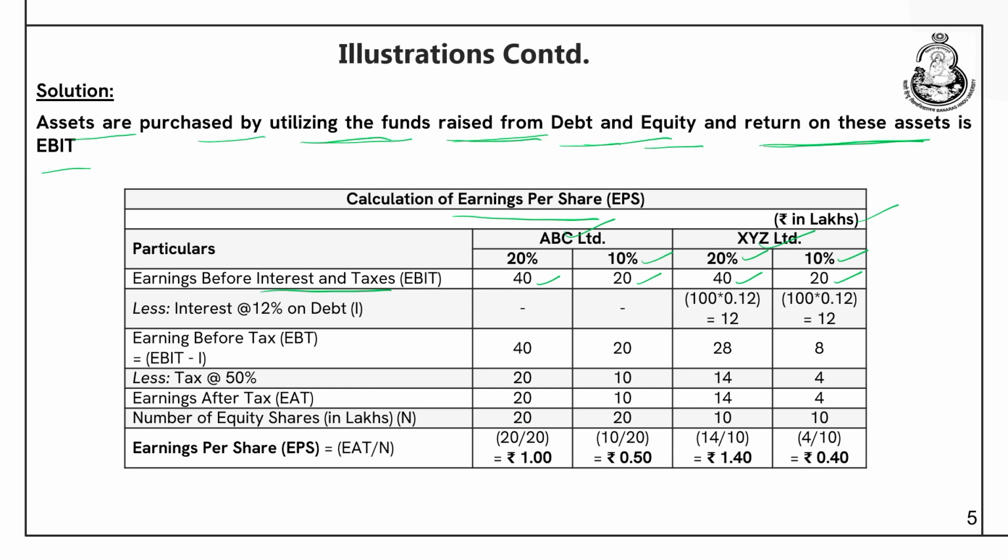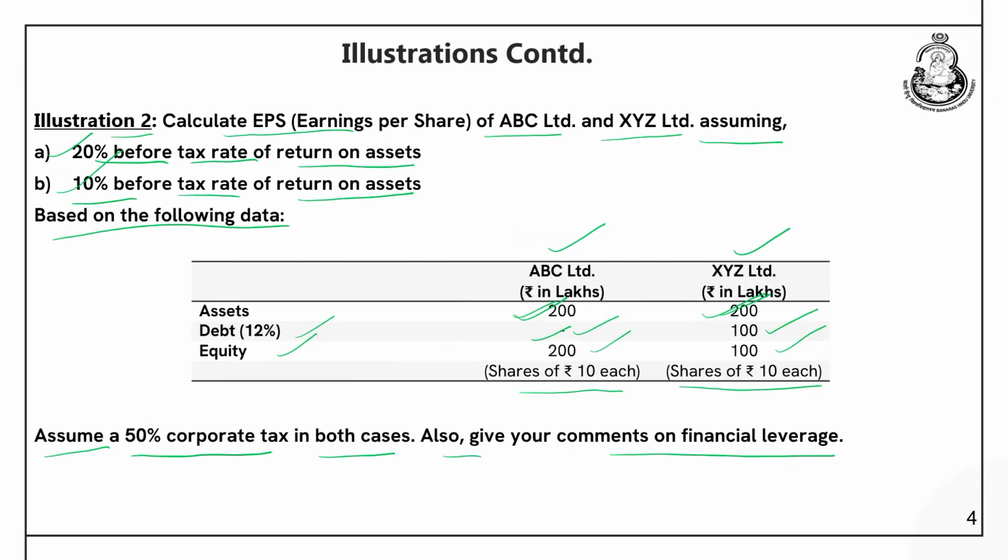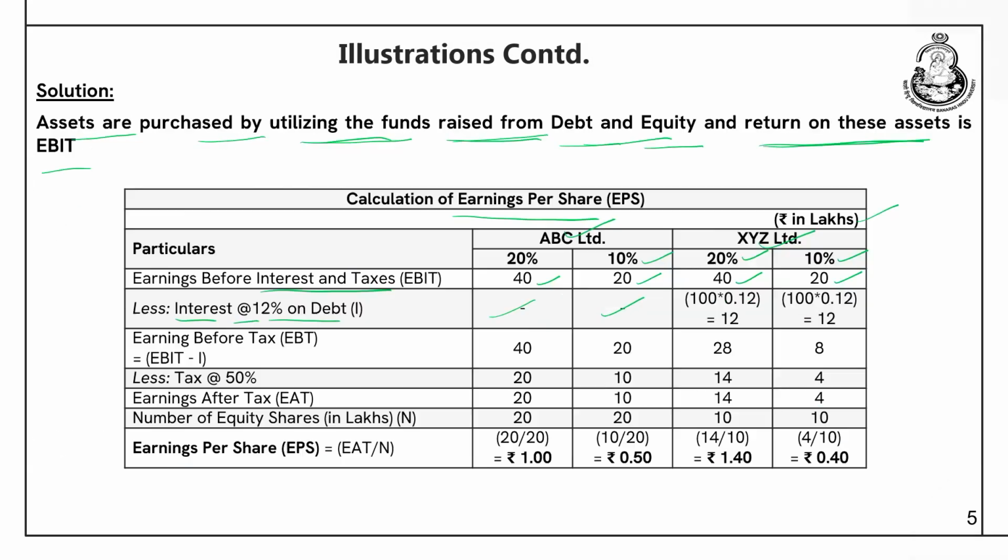previous classes also. So, now what we do is we deduct interest, and interest is given at 12% on debt. As you know, company ABC is not employing any debt, XYZ is employing a debt of how much? Of 100 lakhs at the rate of 12%. So, 100 into 0.12 comes out to be 12 lakhs, right. Now, we have deducted the interest.